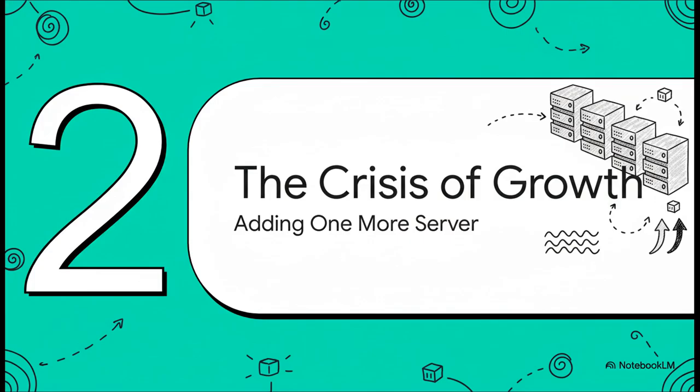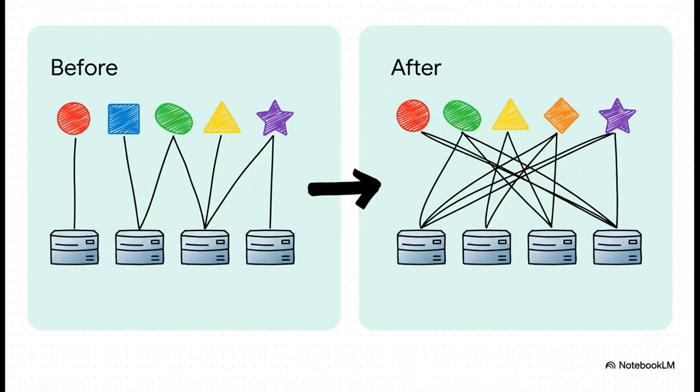But now, the crisis hits. Your service is still growing. You have to add another server to keep up. So you go from 4 servers to 5. The second you add that 5th server, the number in our little formula changes. We're not dividing by 4 anymore, we're dividing by 5. And here is the absolutely catastrophic part. This doesn't just affect new requests. The result of that formula changes for almost every single existing request in your system.